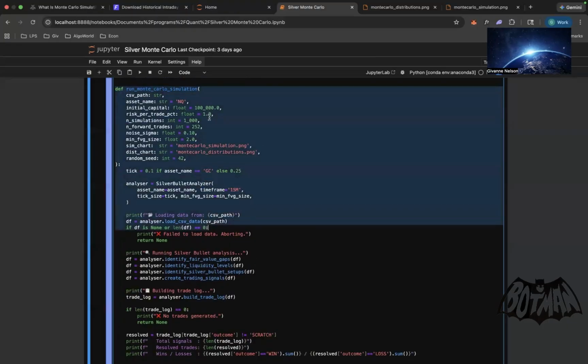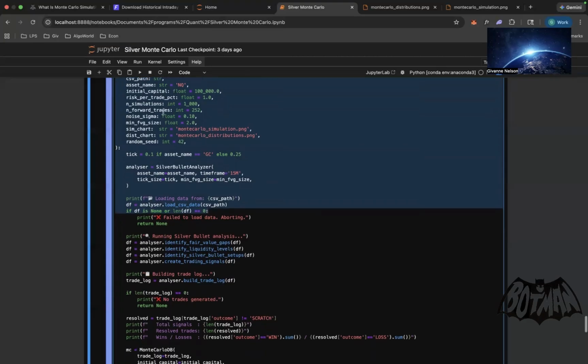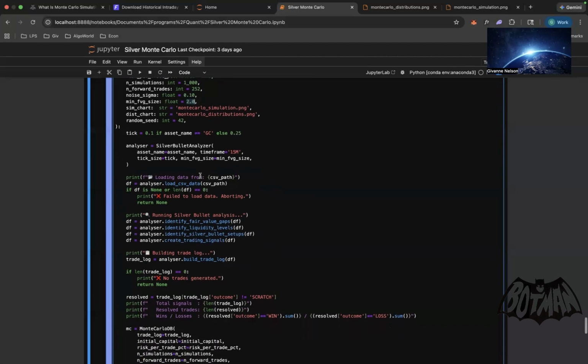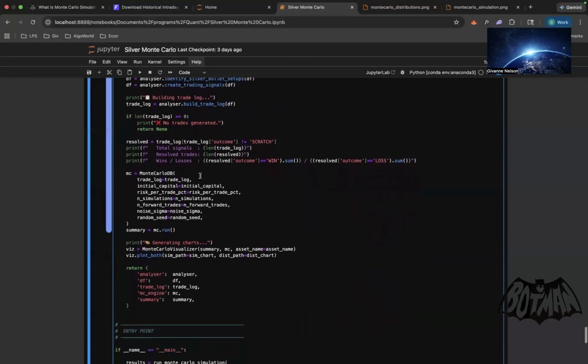Again, we started with $1,000, a one-to-one risk to reward, 1,000 simulations for 1 year. The FVG size is what I was talking about above. We actually have to specify the FVG size, so the gap between the first and third candle. We're doing 2 ticks, so 2 ticks is going to be the actual size of it. You can increase this as much as you want, play around with those values, and just make sure you get it right.